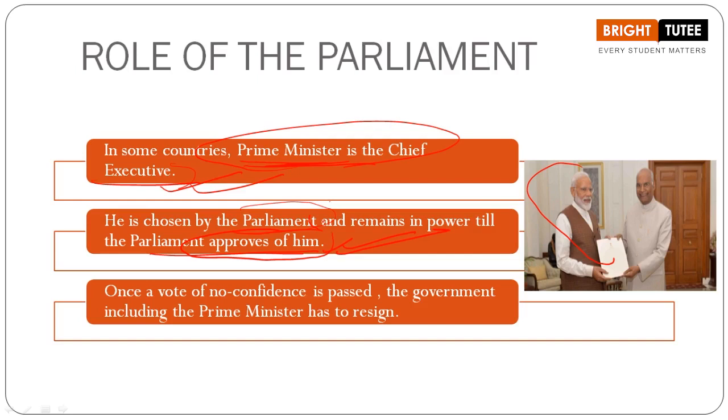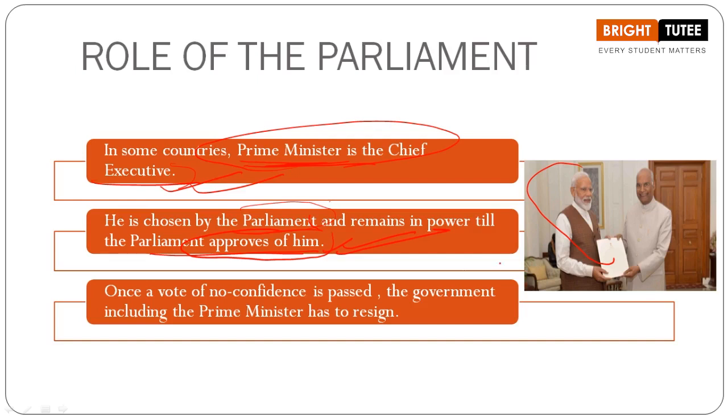And once they have done it, the majority party has to go through a floor test. What does this floor test mean? It means that they have to prove their majority in the Parliament, in the Lok Sabha. And if they fail to do so, they have to resign. The government will then dissolve, and in the next elections, fresh elections would take place.